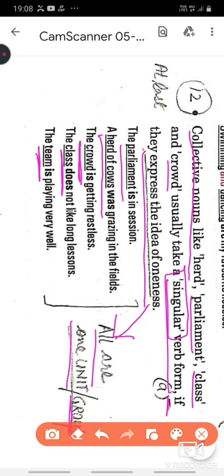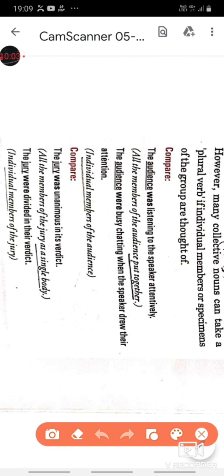However, if all these collective nouns were acting in a different manner, or a part of this crowd was doing something else and the other part was doing something else, then my verb would have been plural. Let's take the example on the right hand side. Focus on the examples given here. The one with the audience and the other one with the word jury. Audience and jury both are collective nouns. Jury refers to the group of judges and audience are the people watching a program or attending something together.